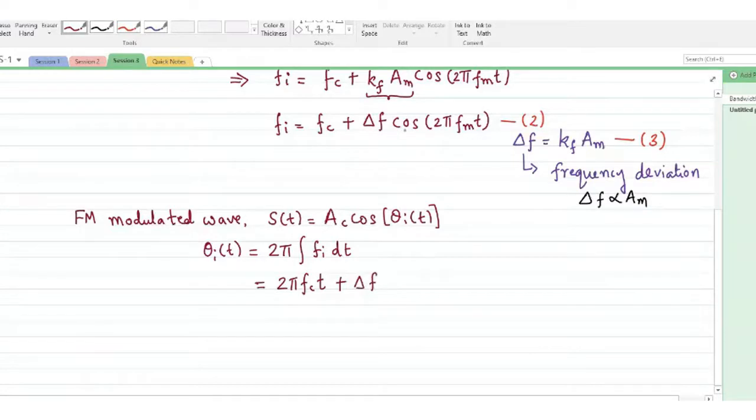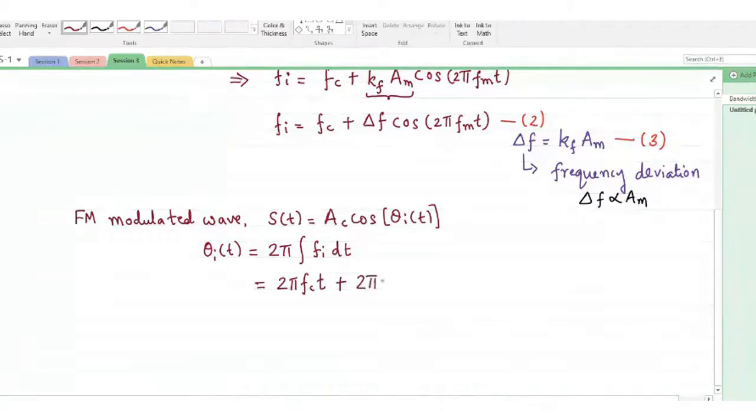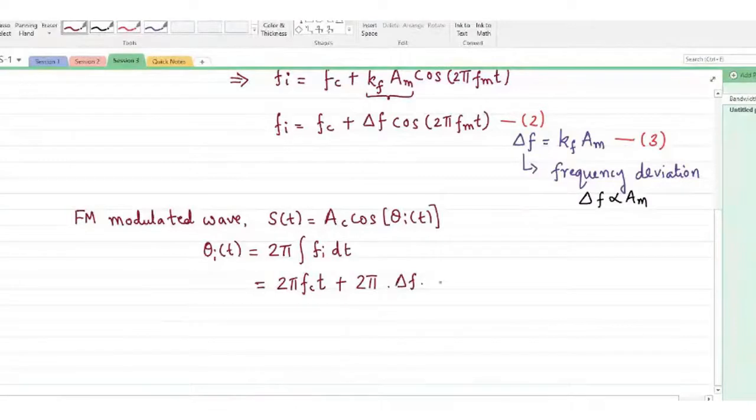Of course, 2 pi is the term that I missed here, so first I'll take this product 2 pi inside, then delta f, then the integral of cos 2 pi fm t, which is nothing but 1 over 2 pi fm sine 2 pi fm t.